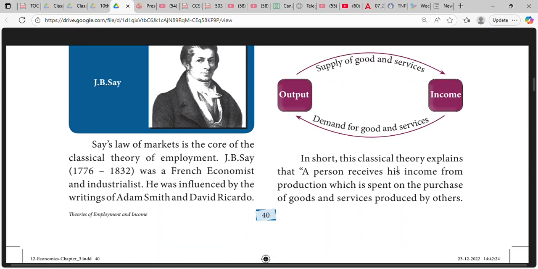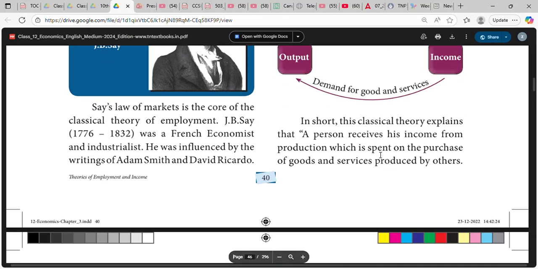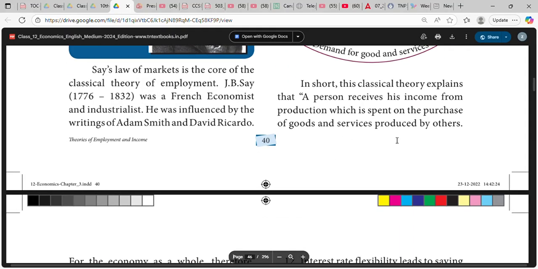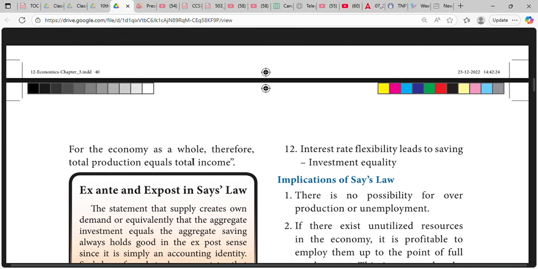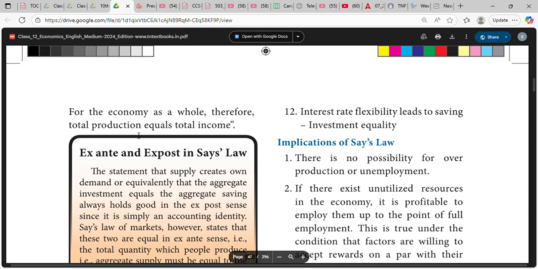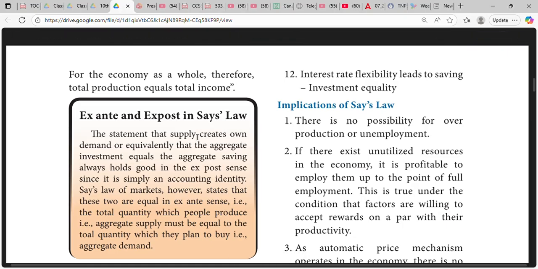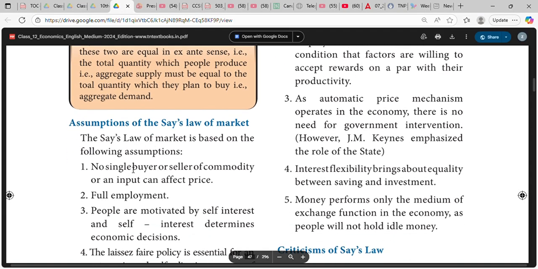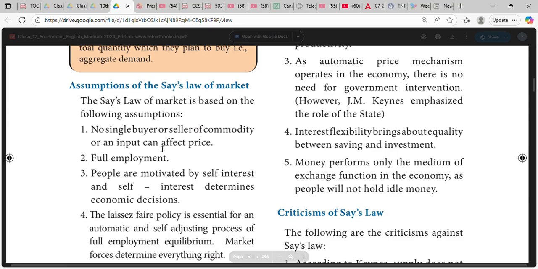In short, this classical theory explains that a person receives his income from production, which is spent on the purchase of goods and services produced by others, for the economy as a whole. Therefore, total production equals total income. According to the assumptions of Say's law of markets, no single buyer or seller of a commodity or an input can affect price. Full employment.